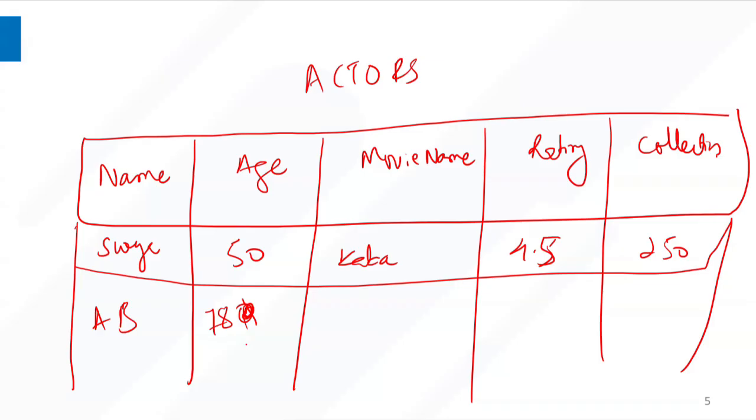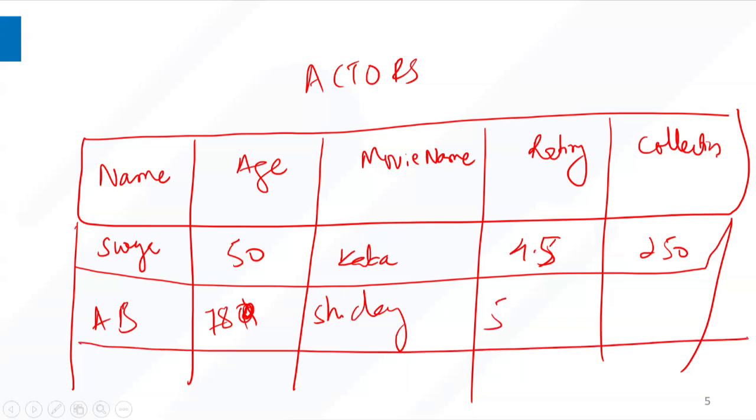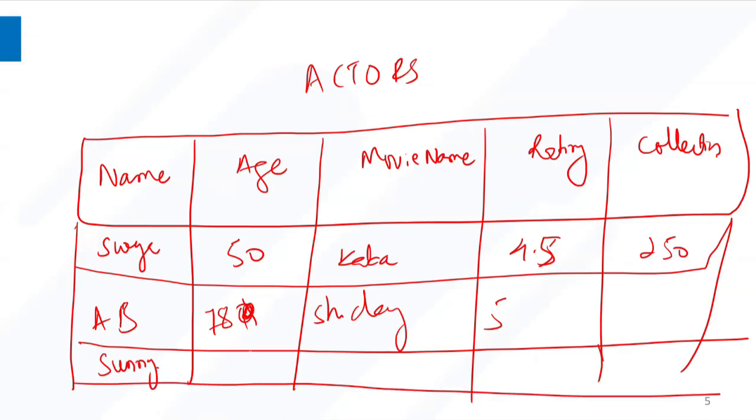I think he has so many hits. So, which is the favorite movie of Amitabh Bachchan? Kiran? Sholay. Yeah, Sholay. And definitely it is 5 out of 5. Now, I think my favorite actor is Sunny. I'm talking about Sunny Deol. Let us say 60. Let us say 4 out of 5. This made some 200 crores during the time, that is big. Let us say 100 crores.